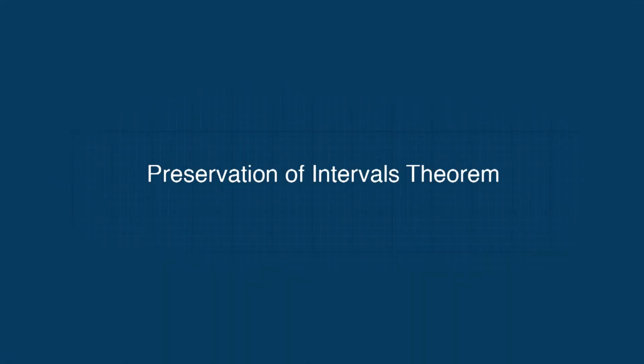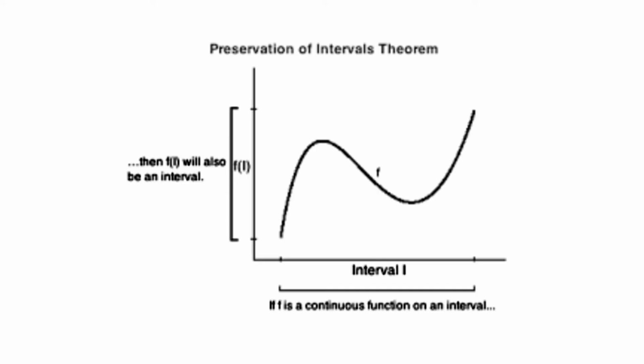We now state and prove that intervals are preserved by a continuous function. Preservation of intervals theorem: let I be an interval and let f from I into R be continuous on I. Then the set f(I) is an interval. To prove this, let α, β belong to f(I) with α < β. Then there exist points a, b belonging to I such that α = f(a) and β = f(b).